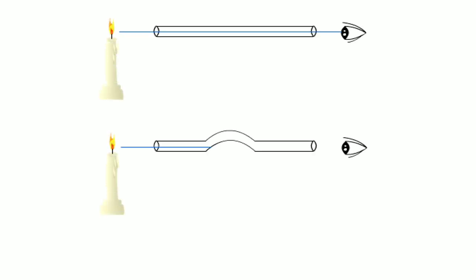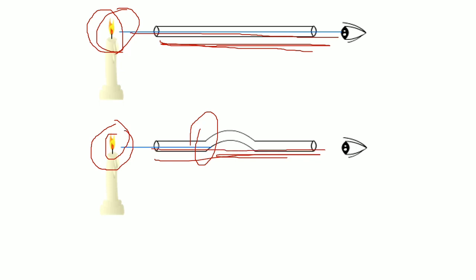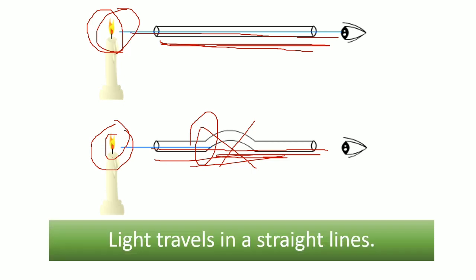The reason is, when she is looking at the candle flame through this straight pipe, the light reaches the eye. But when she is looking at the candle flame through this bent pipe, the light gets blocked here, and the light cannot reach the eye. So she cannot see the candle flame through this bent pipe. So this activity shows that light travels in a straight line.